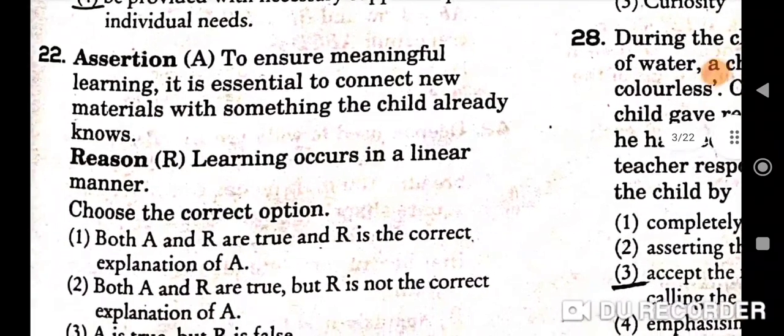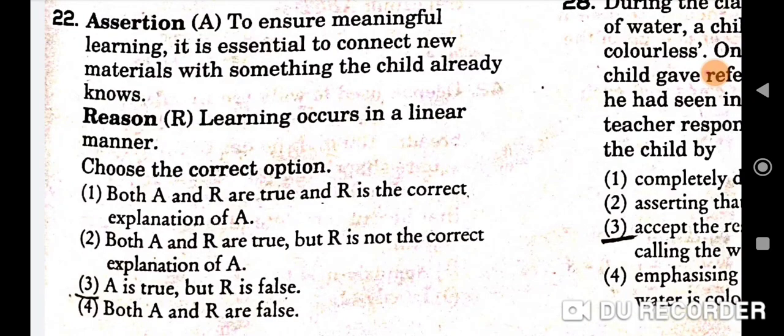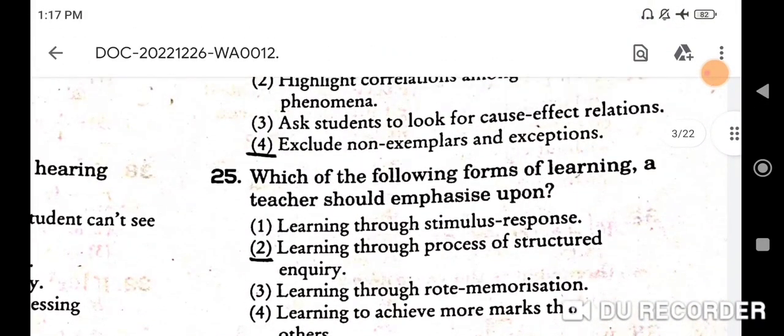Next question is assertion: To ensure meaningful learning, it is essential to connect new materials with something the child already knows. Reason: Learning occurs in a linear manner. So here A is true, but R is false. Third one will be the correct option here.